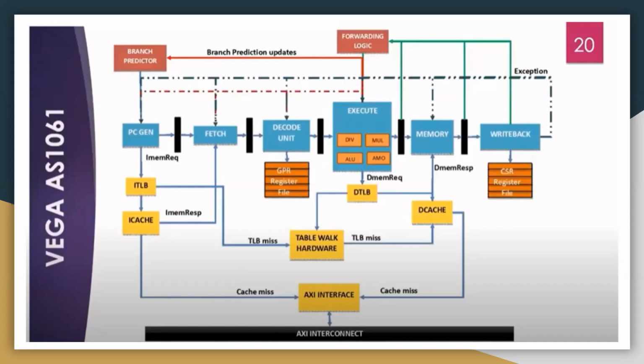The PC generated at this stage is passed to the ITLB, that's the instruction translation lookaside buffer, and the iCache. The iCache is a virtually indexed physically tagged cache with single cycle hit latency. The IMEM response from the cache is routed to the fetch stage and then to the decode stage. The instruction decode unit here ensures operands for the execution units are available. It accesses the register files, calculates the intermediate values, and checks for illegal opcodes.